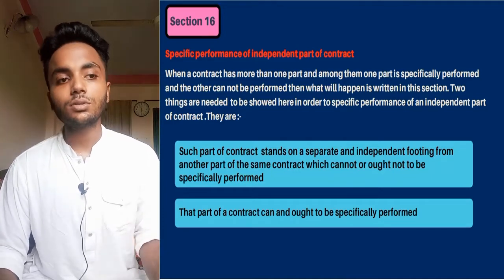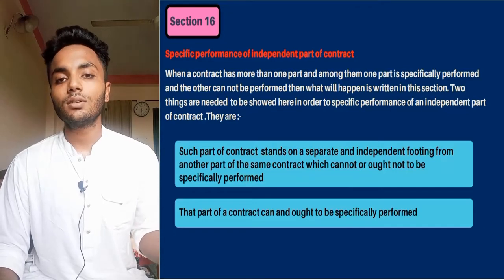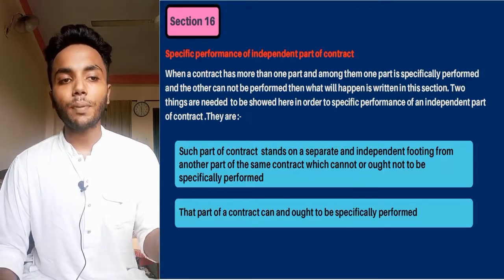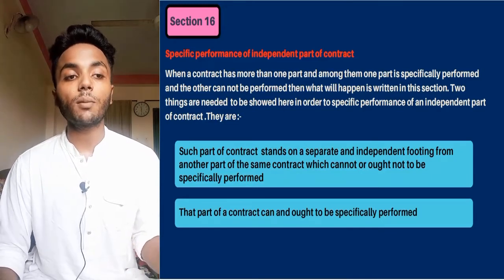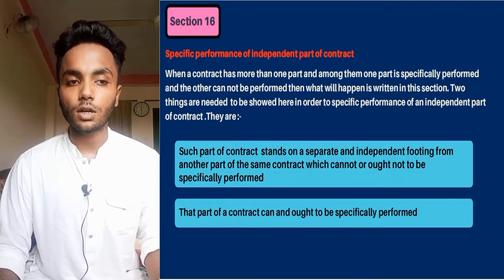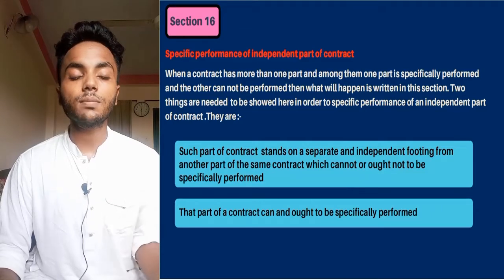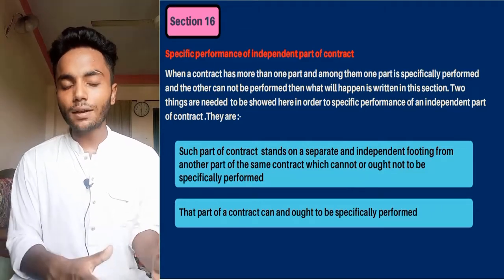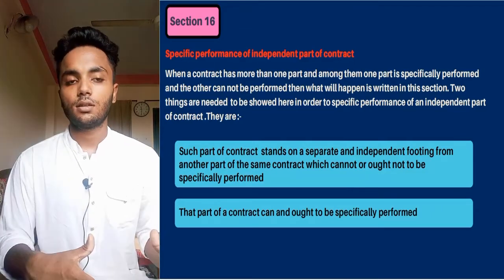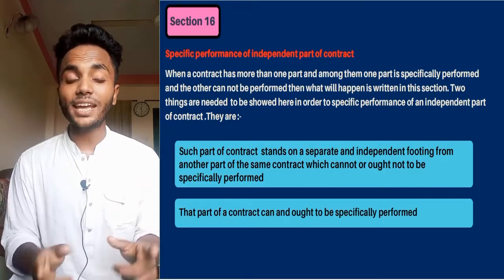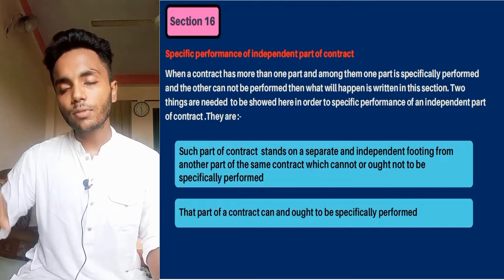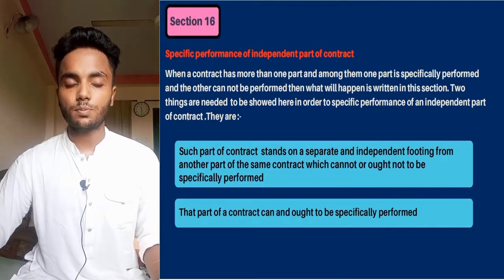In order to do this, a person needs to fulfil two conditions. Such part of the contract stands on a separate and independent footing from another part of the same contract which cannot or ought not to be specifically performed. So the part for which performance is asked needs to stand on a separate and independent footing from the part which cannot be specifically performed.